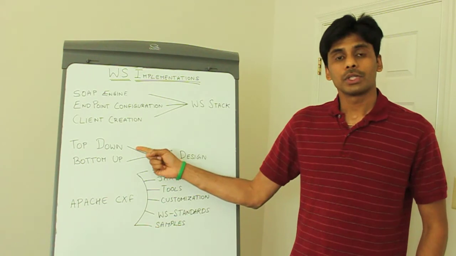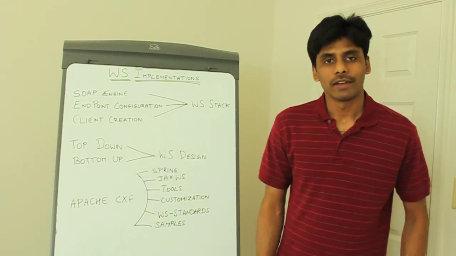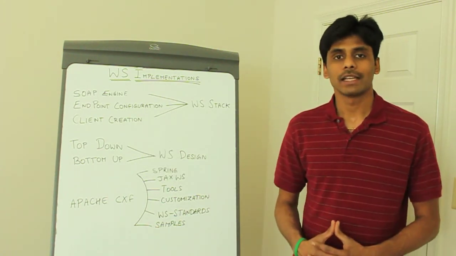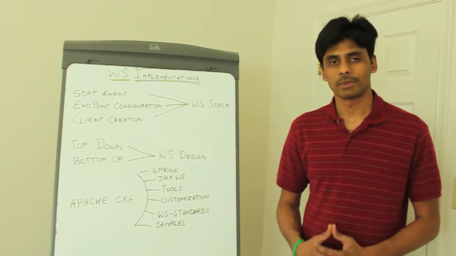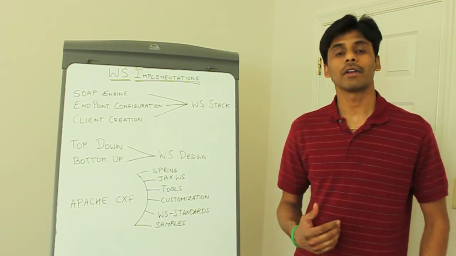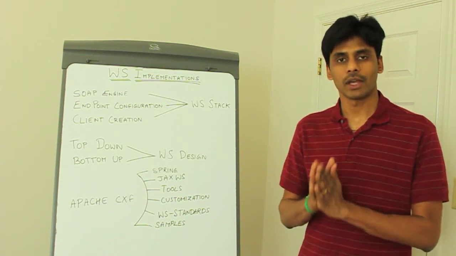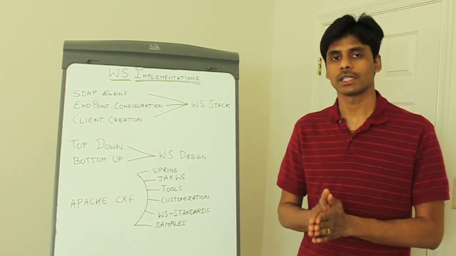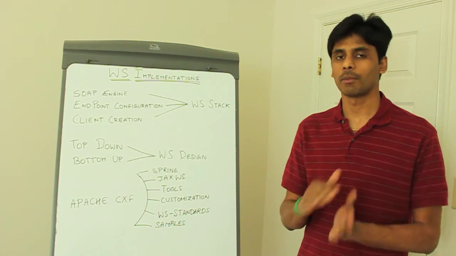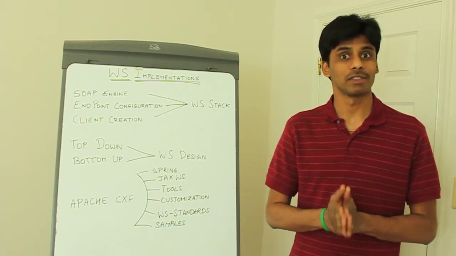In the top-down approach, you come up with your WSDL file first. The top-down approach is also known as the WSDL first or contract first web services. This is where we create our WSDL file, which has the schema, the messages that we are going to use, the request and response messages, the operation names, and then the port type and the bindings, if you remember from the WSDL presentation.